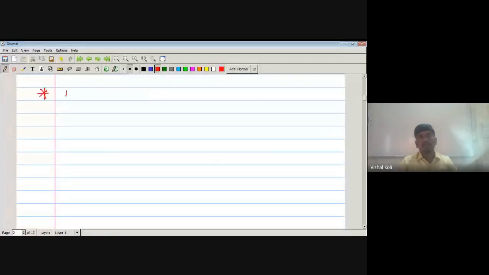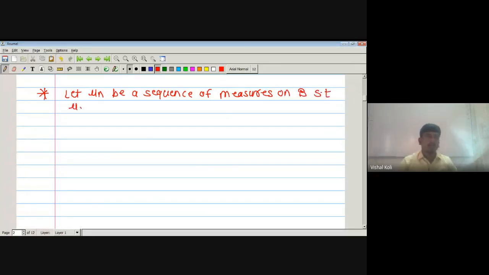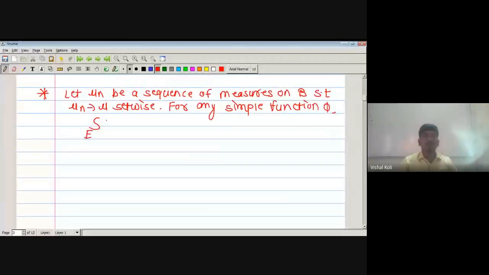Let mu n be a sequence of measures on curly B such that mu n converges to mu setwise. Then for any simple function phi on E belonging to curly B, the integration over set E of phi d mu is equal to the limit k tending to infinity of the integration over set E of phi d mu k.